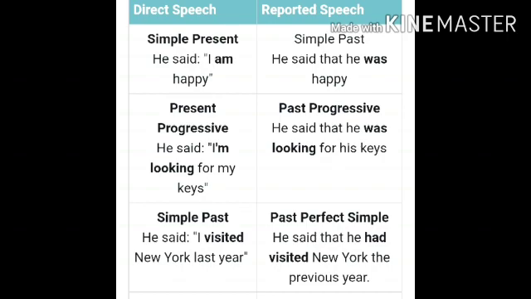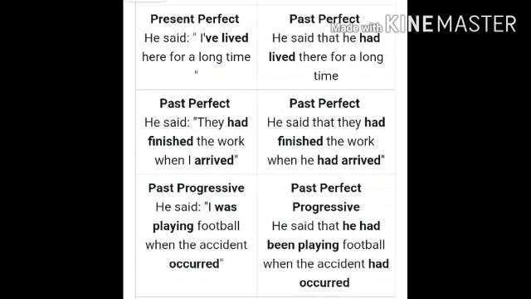Okay, I hope it's clear. Now look at the next one, present perfect. He said, I have lived here for a long time. Present perfect will change into past perfect. He said that he had lived there for a long time. Past perfect will change into past perfect itself. No change. They had finished the work. They had finished the work. When I arrived, when he had arrived. Yes, you have to use the past perfect form there.